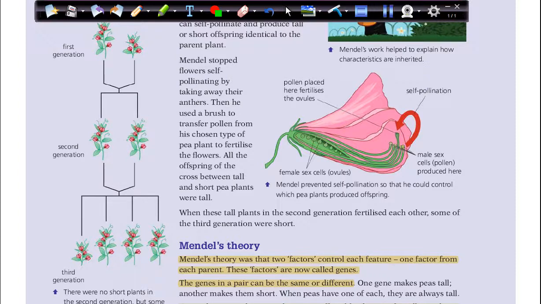This could be shown like this. First generation from tall and short. Second generation will be tall. You know why?